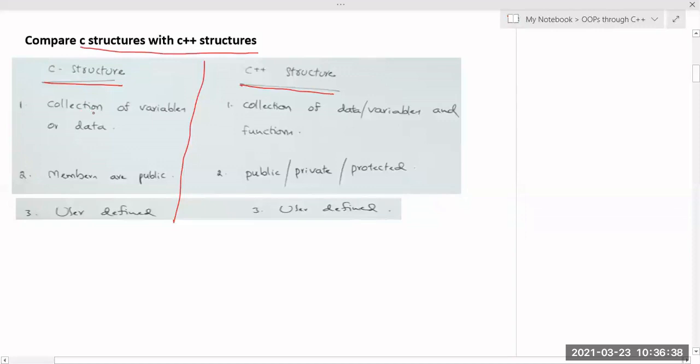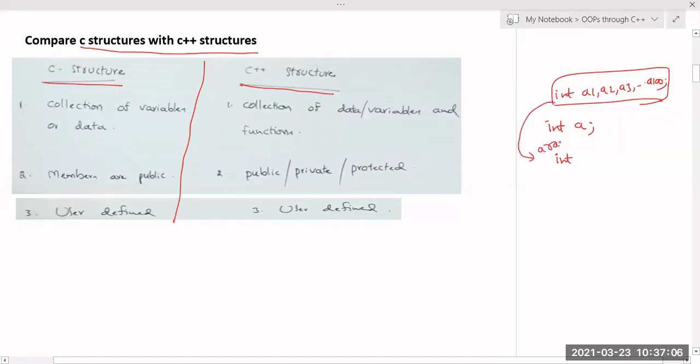Structure, for example, if I have a variable A, this is nothing but a variable which will contain only one single item. In A, we can store only a single item. If I want to store a group of similar items of the same data type, then I have to use something like A1, A2, A3 up to A100 for 100 items. Same items, same type. But this is a big disadvantage, so to remove it they introduced a new concept called arrays. By using arrays, I can store a group of items of similar data type.